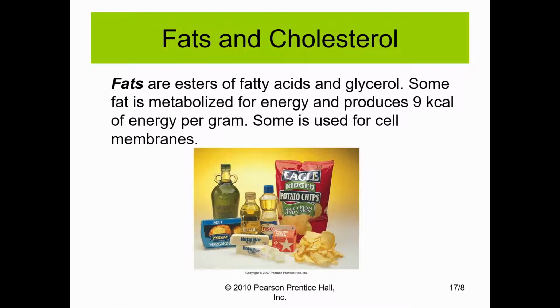That's the first major food group, carbohydrates. The next group of food we will talk about are fats. Fats are combined from the esters of fatty acids and glycerol. We can metabolize fat for energy, and it produces up to 9 kilocalories of energy per gram. It's also used in producing the structure within our cell membranes.